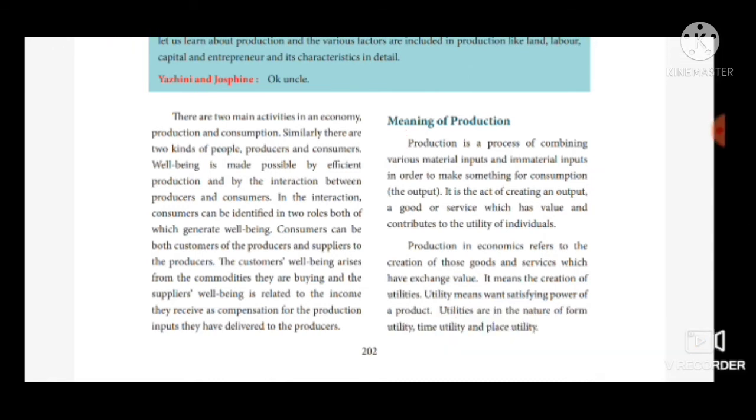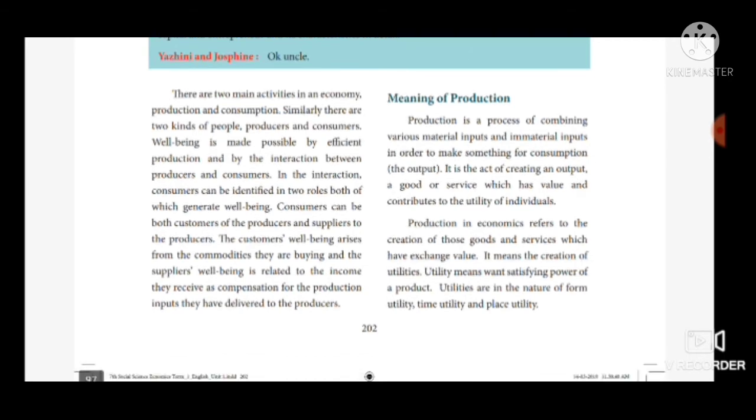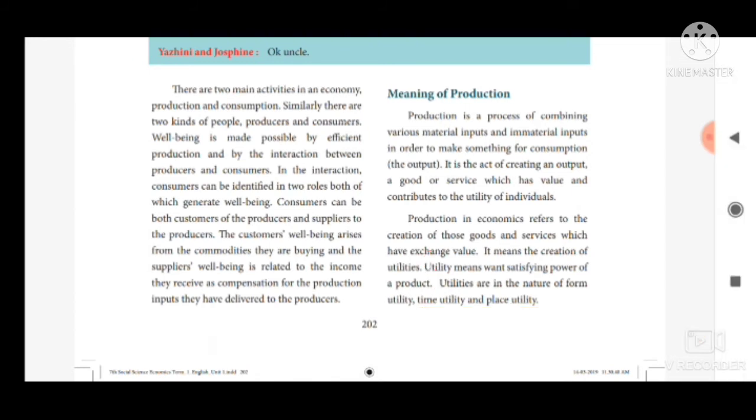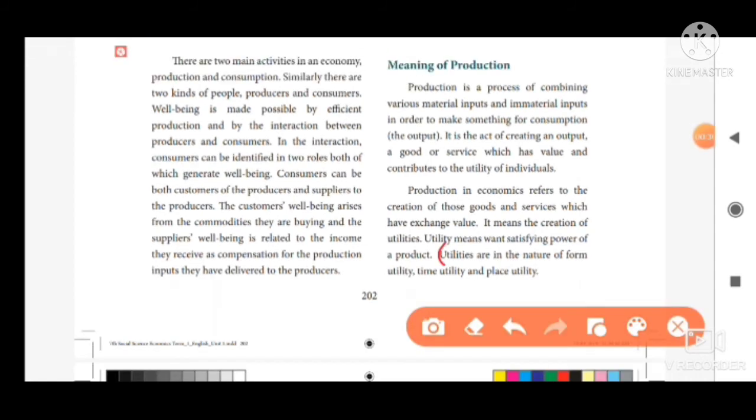And second one, what is utility? Utility means want satisfying power of a product. This is the answer. And third one, name the types of utility. Utilities are in the nature of form utility, time utility and place utility. This is the third question answer.